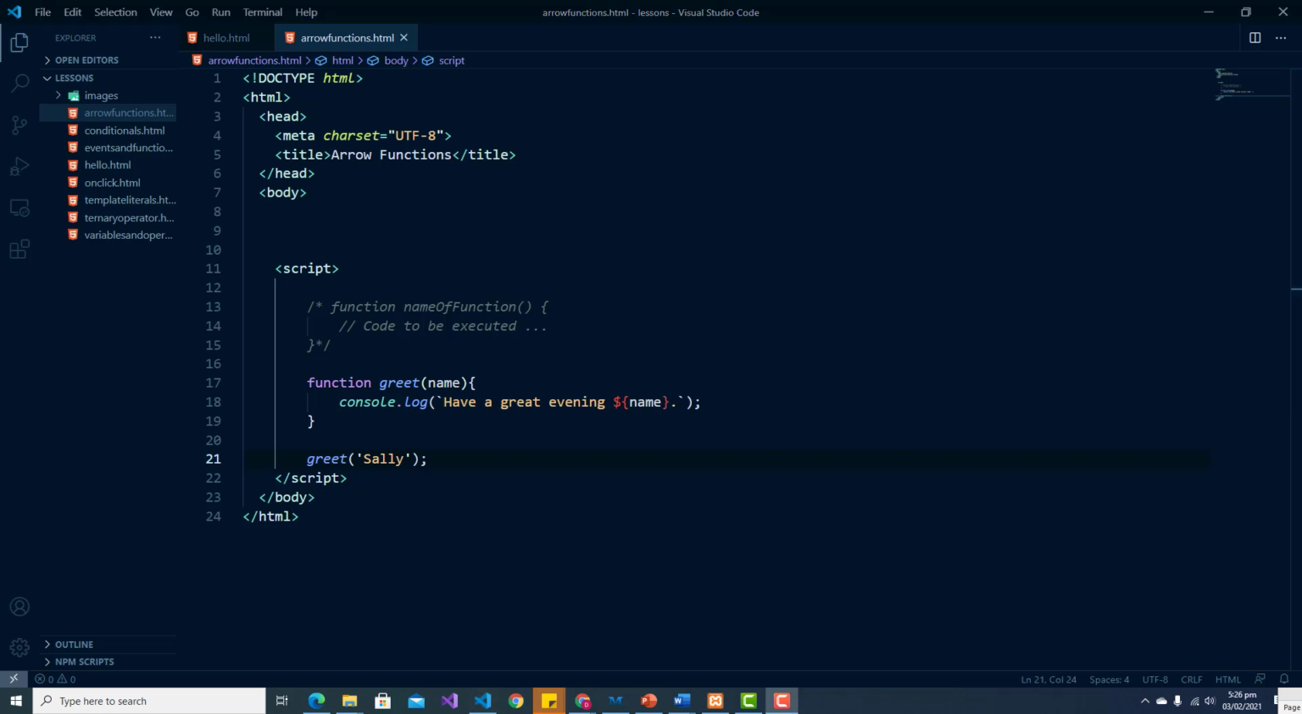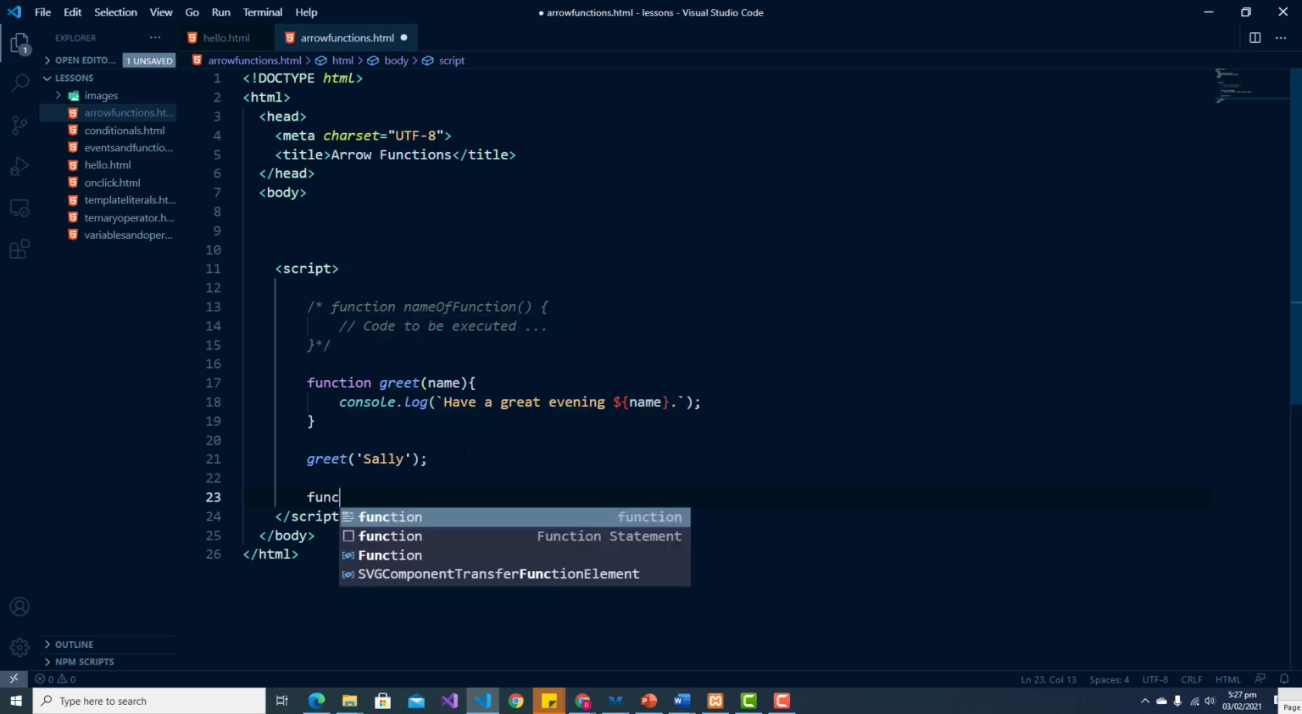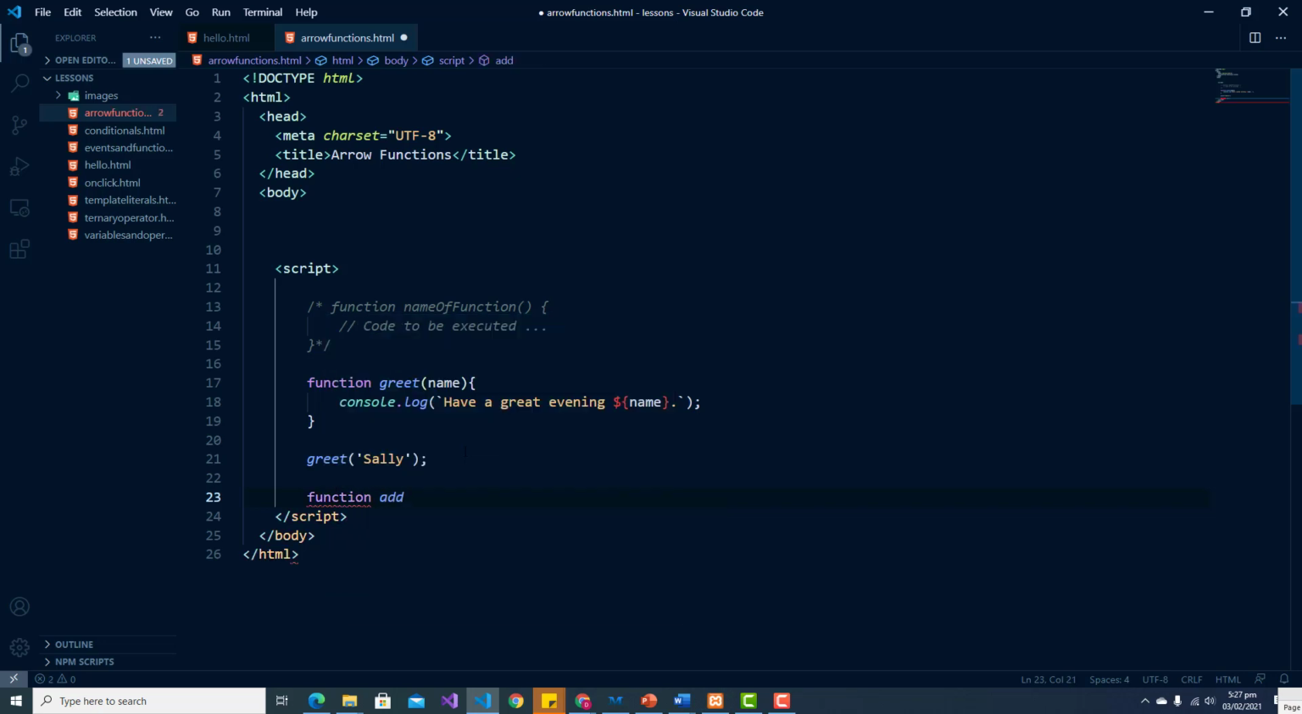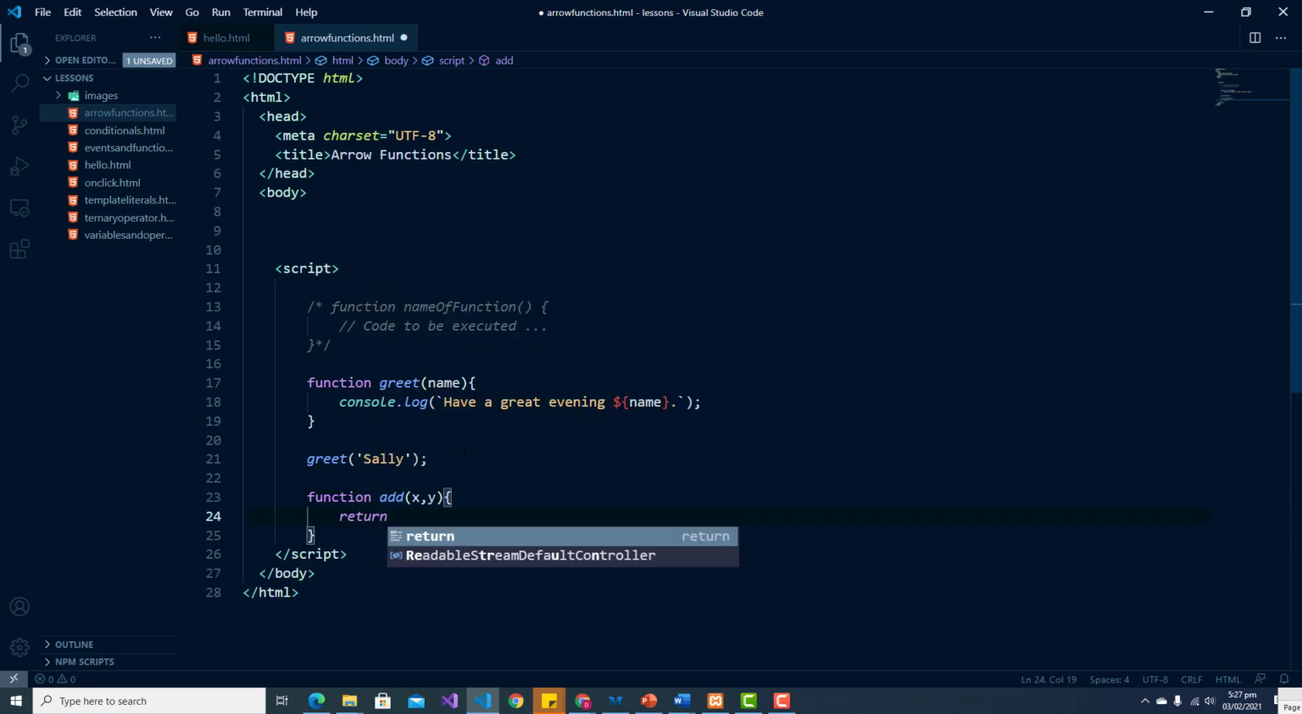Now, more than one parameter can be used in a function. We can pass multiple values to a function and return a value. So let us now create a function that returns the sum of two values. So let us define our function, and let's call this function add. And this function will have two parameters, x and y. And inside the function body, we are using the return keyword that will return the sum of x and y.